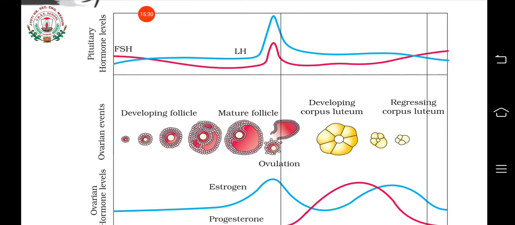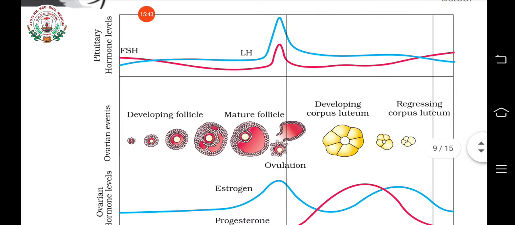You can see that FSH and LH, which are present in the pituitary, are the pituitary hormones. Their amount slowly gets increased.